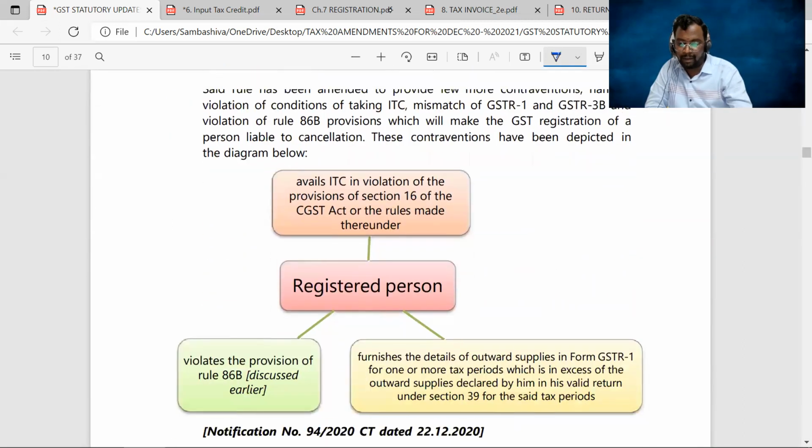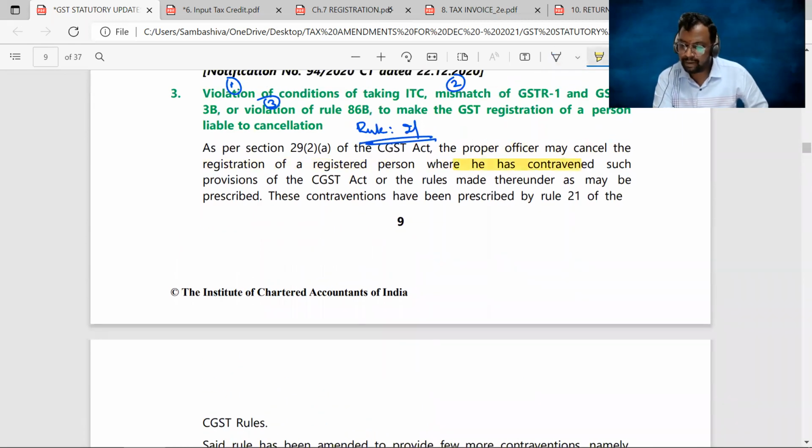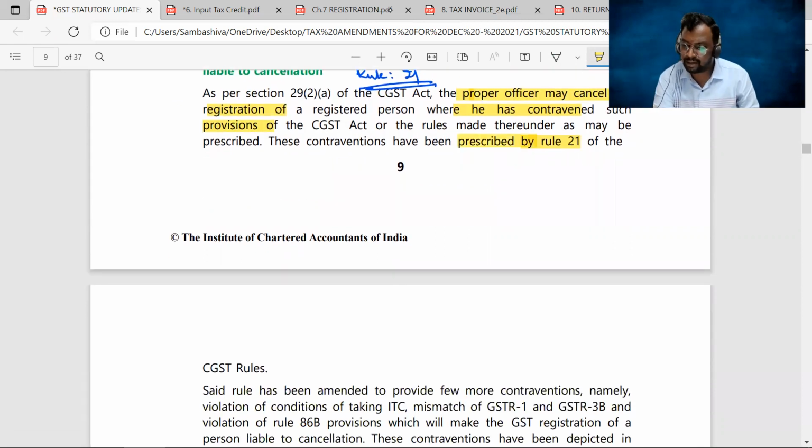That's the amendment made to Rule 21. The proper officer may cancel the certificate of registration of a registered person if he has contravened any provisions of Rule 21. All the contraventions are prescribed under Rule 21 of the CGST Rules.